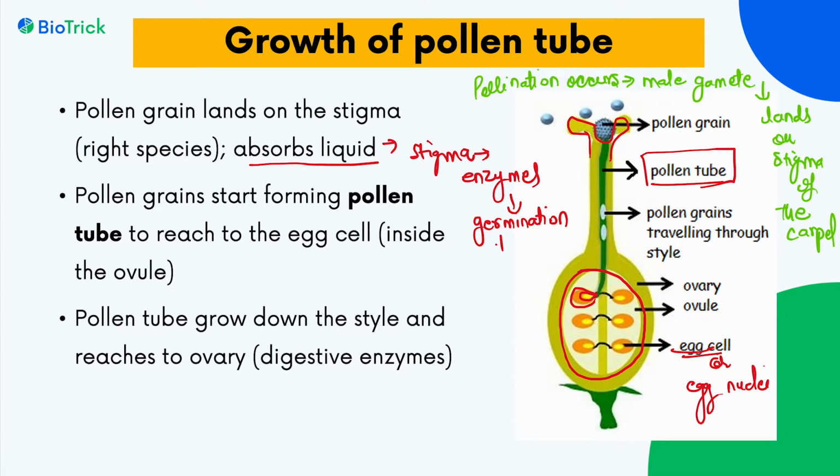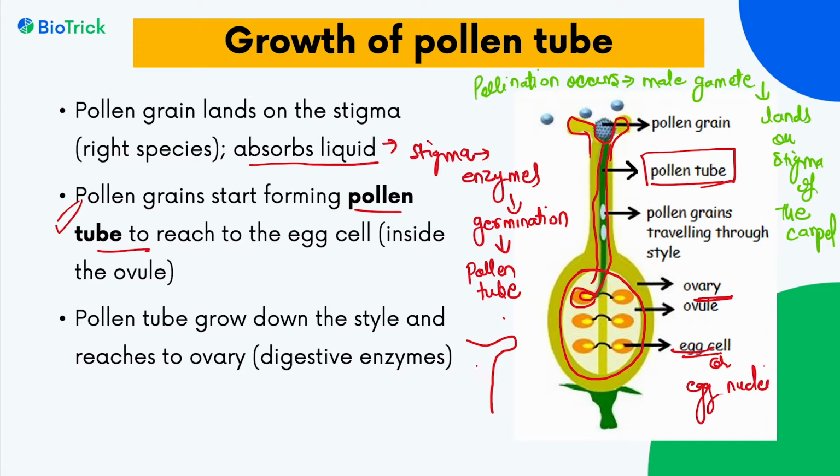The germination of pollen grain occurs and pollen tube starts forming from the pollen grain. This is the pollen tube, the green one, it travels down the length of the style to reach the ovary.